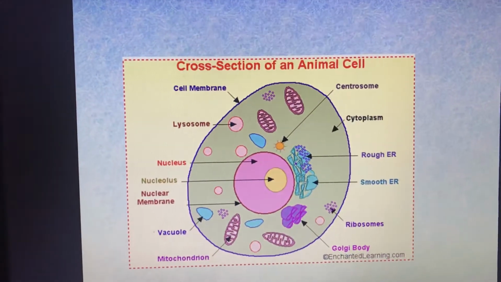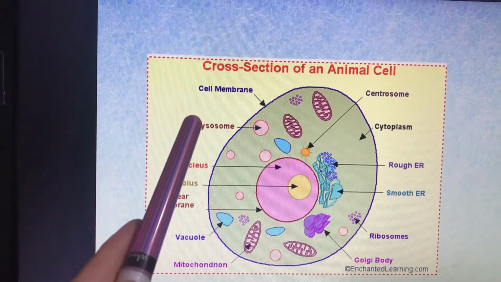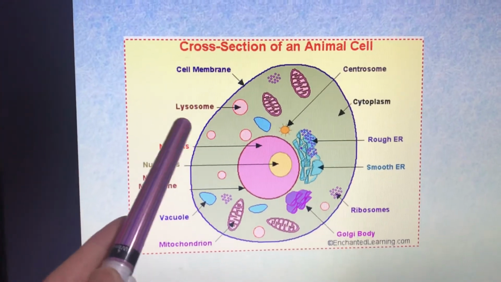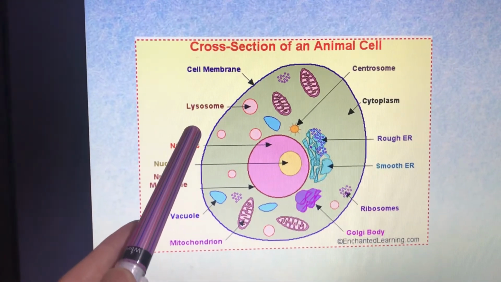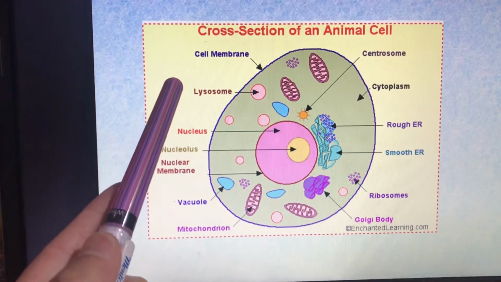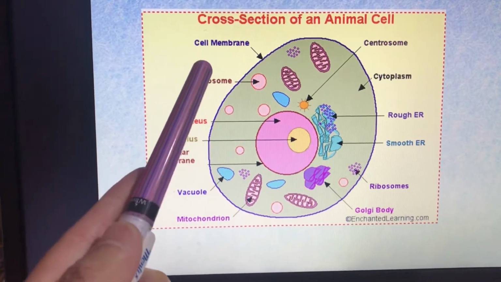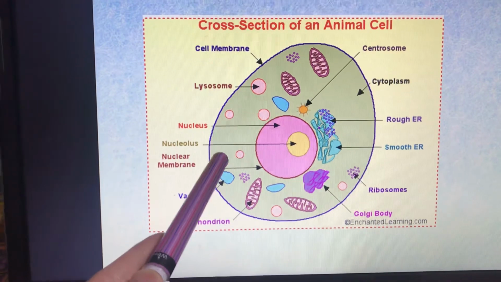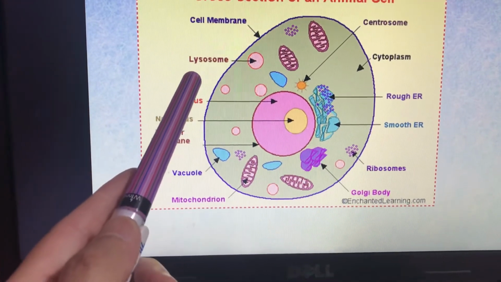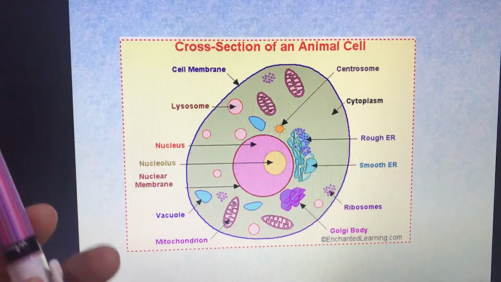Animal cell. Here the outermost membrane is the cell membrane. Okay, so do you find any difference in the plant cell and animal cell? The outermost membrane in the plant cell was, yes, the cell wall, but here it is the cell membrane. Here only a single layer is there, but in plant cell there were two different layers. We are going to see what is the importance of these two layers, right?